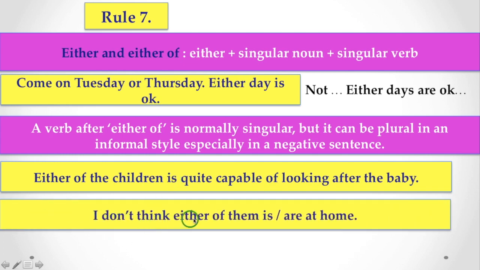But I don't think either of them is or are at home. Both are correct. You can use is or are because it is a negative sentence, and with either of, is or are can be applicable if the sentence is a negative one.